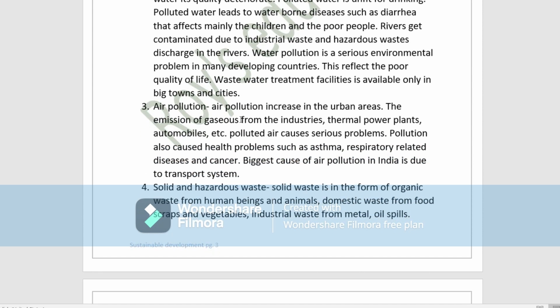Next is air pollution. Air pollution has increased very much in urban areas. Air pollution is the emission of gases from where? Industry, thermal power plants, and automobiles, and this polluted air causes serious problems. What problems are caused by air pollution? Pollution also causes health problems such as asthma, respiratory diseases, and cancer. The biggest cause of air pollution in India is that there is too much population in India, therefore too many vehicles, and this too much transport causes air pollution in India.